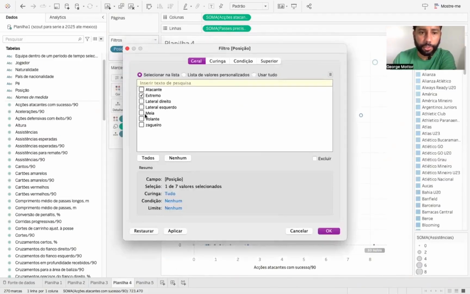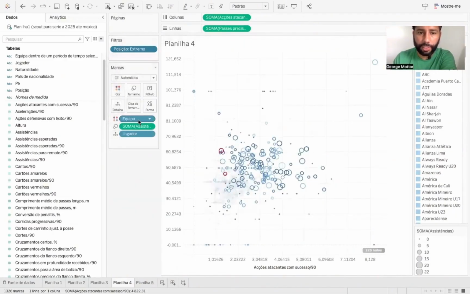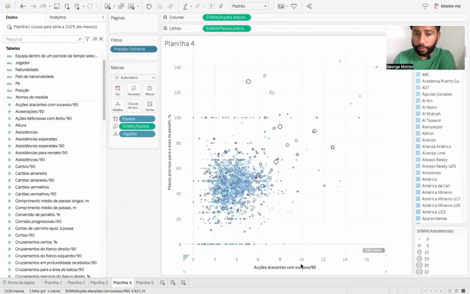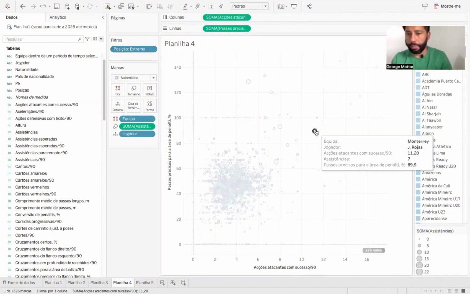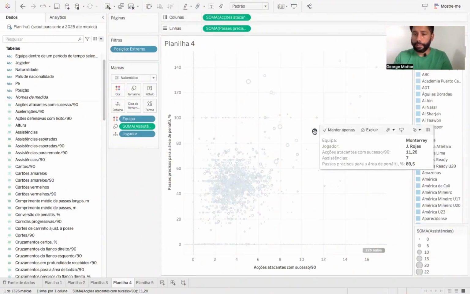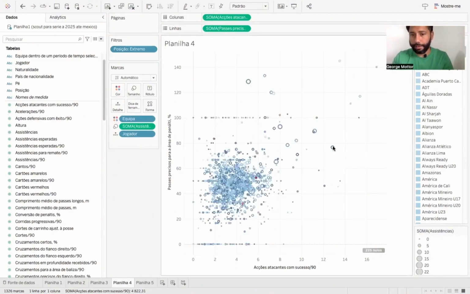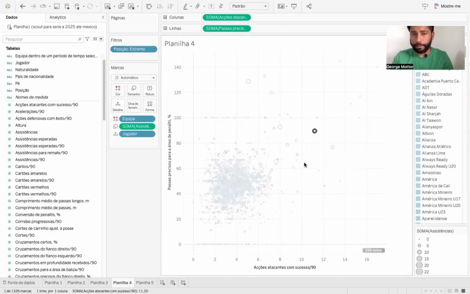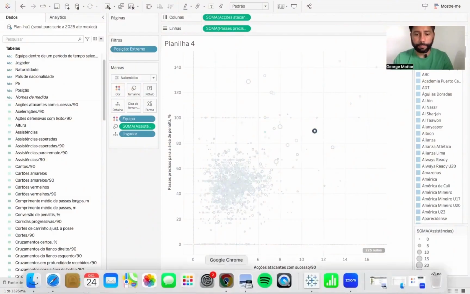If you take out a midfielder here and put in only wingers, so if you're looking for wingers who have assists, who have successful actions, who have a precise pass into the penalty area, Guilherme is a good option. Look at Rojas here from Monterrey, so I'll go to his number. 11 successful actions out of 90 offensive actions is a very high number, very high. The number of passes into the box is also very high here. It's 107. We can take a quick look at him here. Monterrey wouldn't release him easily probably, but let's take a look at him here. Rojas in Monterrey. We're going to go and check on him.